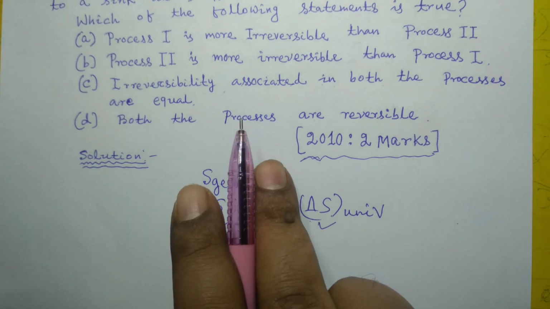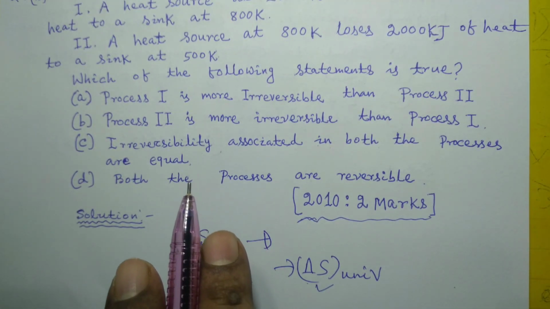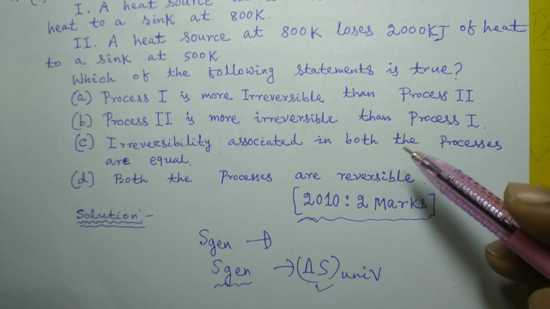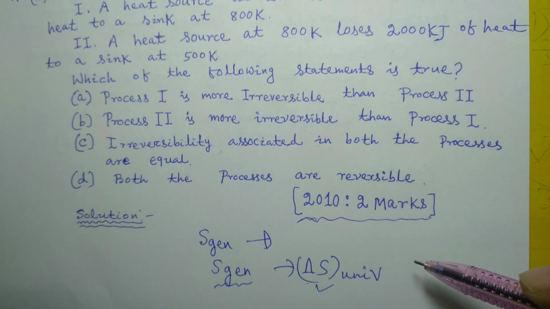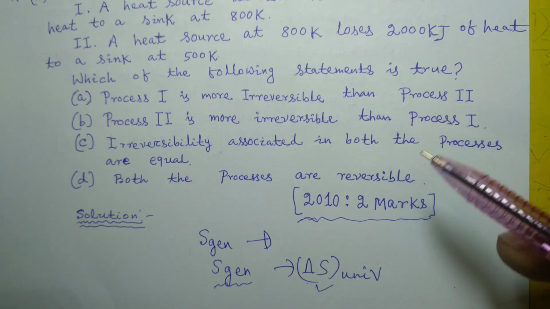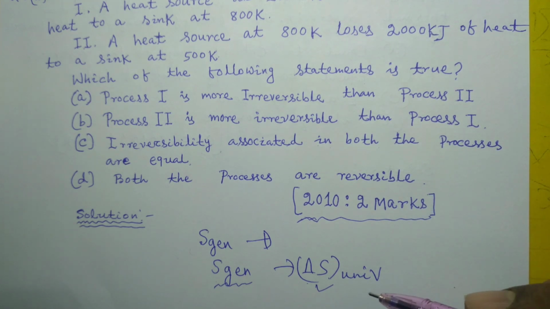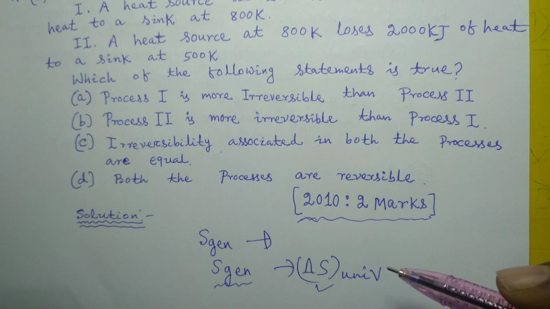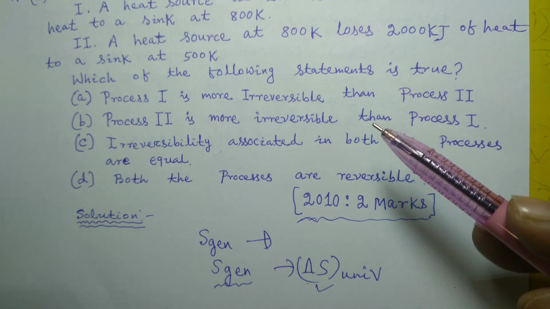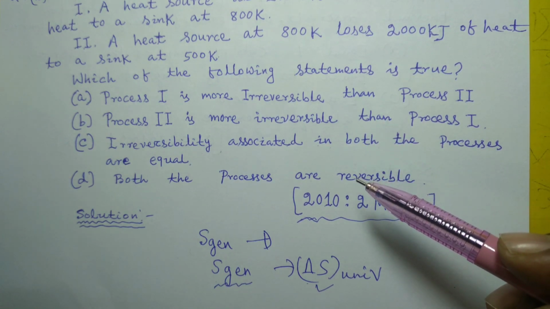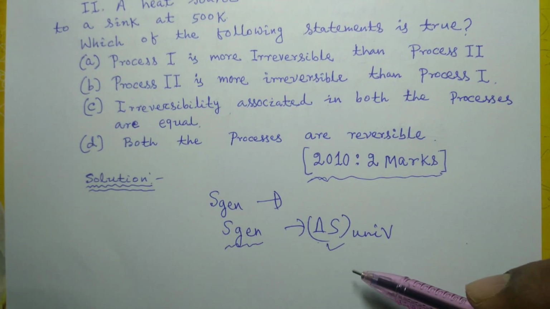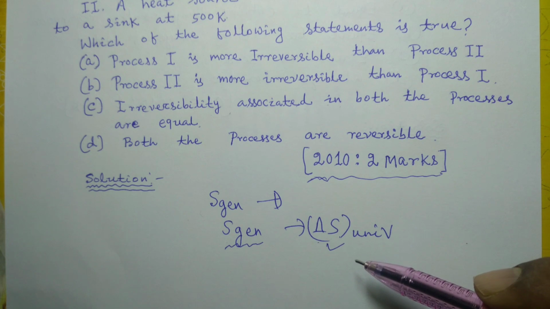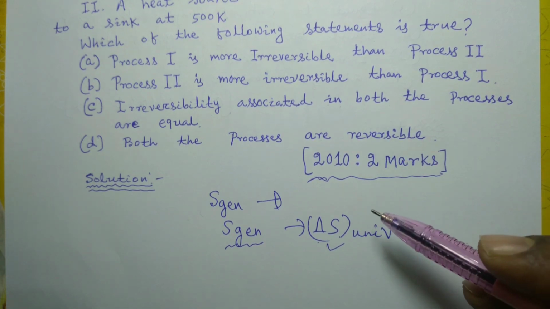And there are two processes given in the question, and we will calculate entropy generation or delta S universe of both these processes. And the process with more delta S universe value, of course both will be positive because both these processes are irreversible. And there is no question of delta S universe coming to be 0 because both are irreversible.